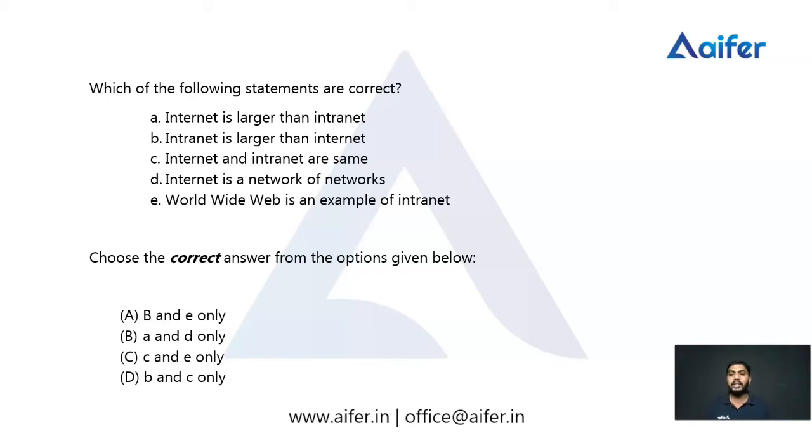Statement A: internet is larger than intranet. Statement B: intranet is larger than internet. Statement C: internet and intranet are the same. Statement D: internet is a network of networks. And statement E: World Wide Web is an example of intranet. Out of these statements, which ones are correct? We need to identify that.